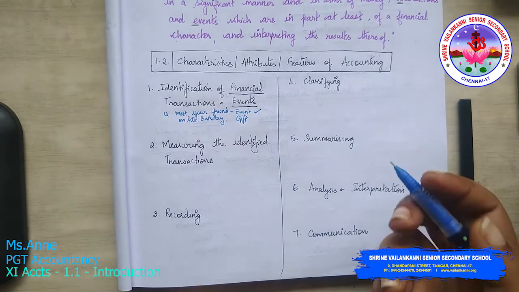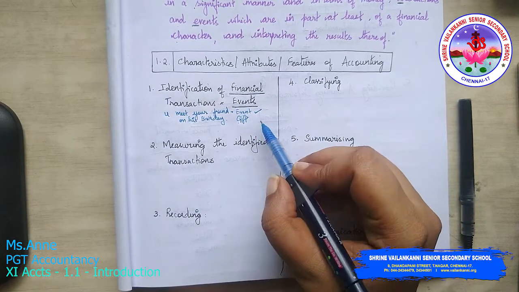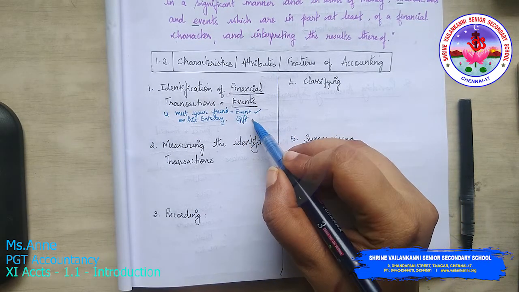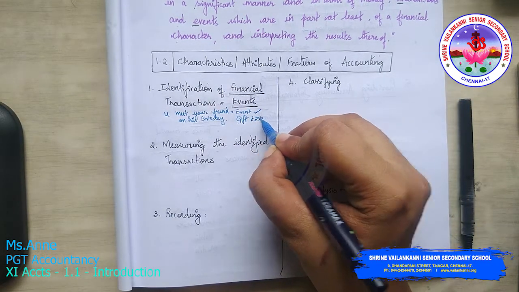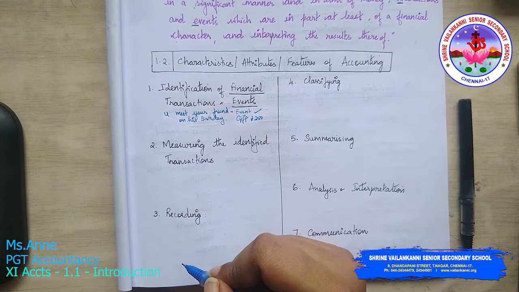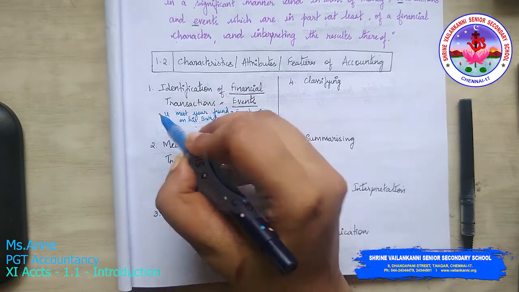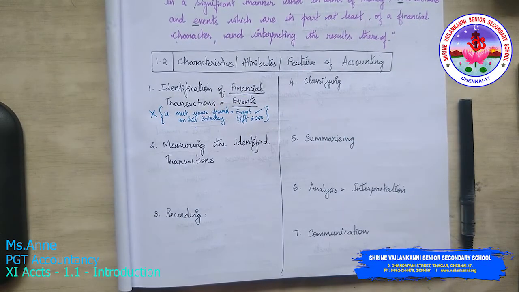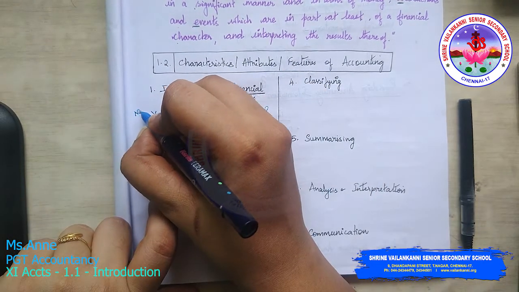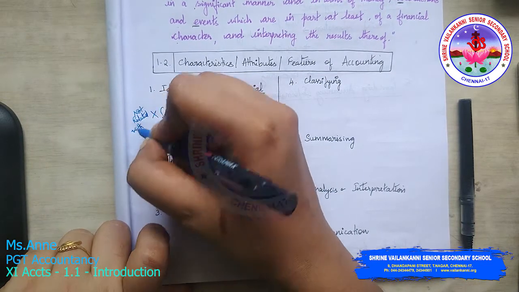to your friend on his birthday. Okay, you just go to his birthday, give a gift. Is it a financial transaction? Of course, you would have spent around, say for example, 250 rupees to purchase a gift. Is it a financial transaction? Will you record this transaction in your books of accounts? The answer is no. Why? Because it is not related with business.